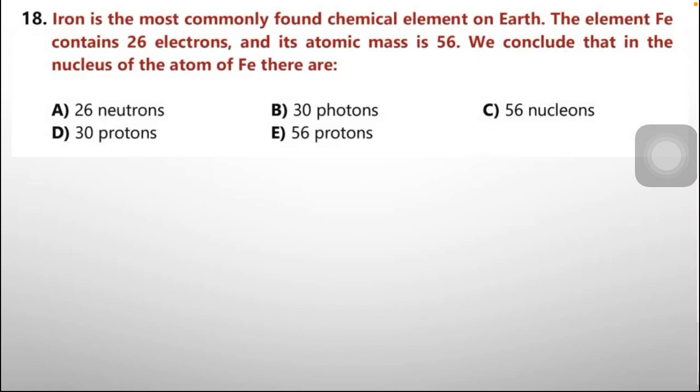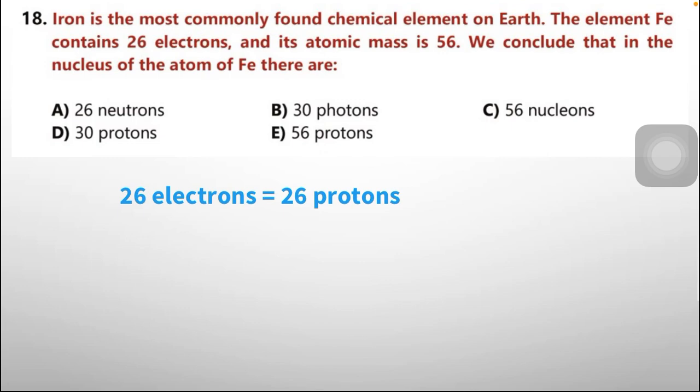Question number 18. Iron is the most commonly found chemical element on Earth. The element iron contains 26 electrons and its atomic mass is 56. We conclude that in the nucleus of the atom of iron there are what? The options are: A, 26 neutrons; B, 30 photons; C, 56 nucleons; D, 30 protons; E, 56 protons. Remove option B, 30 photons. Photons are not part of the nucleus.